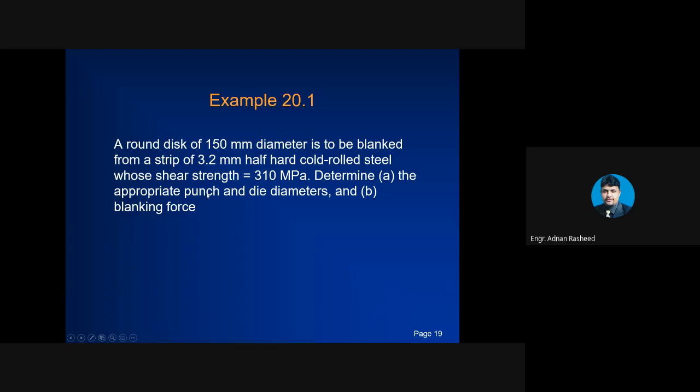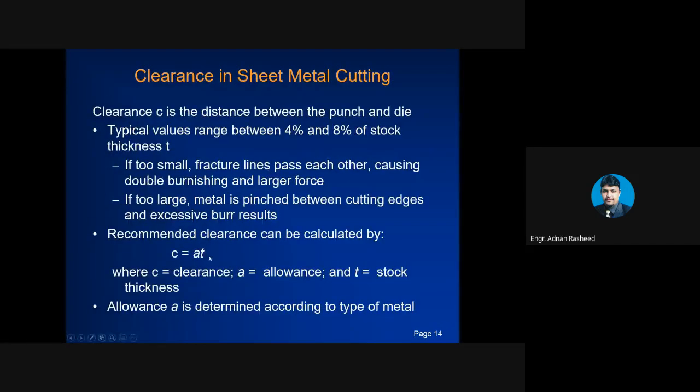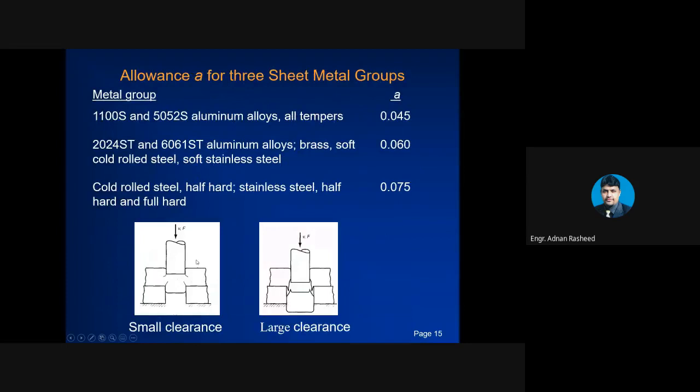Clear? Here you will require C, the clearance, but C is not given. But you know from the previous lecture that C is equal to A into T. The thickness is given, the material is given, so from the book you can take the value.